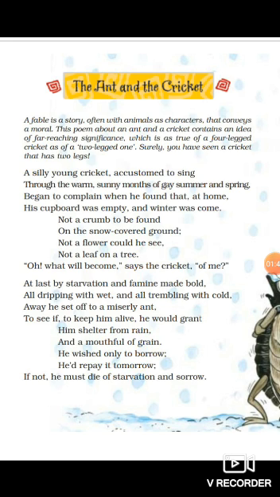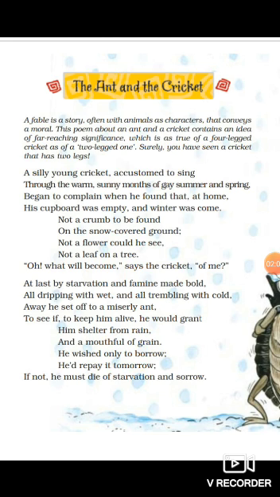As the poem starts, a silly young cricket accustomed to sing. A silly young cricket means someone is compared to a cricket, which is accustomed to singing. Accustomed means used to it, a habit of singing. And what did he sing?